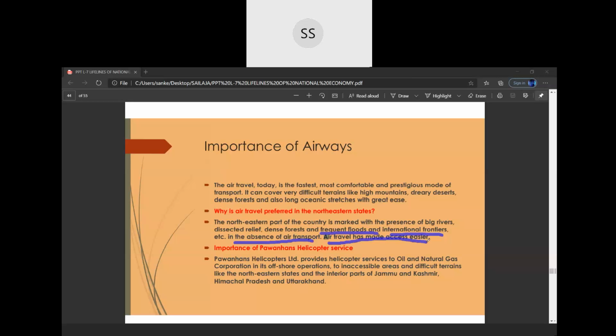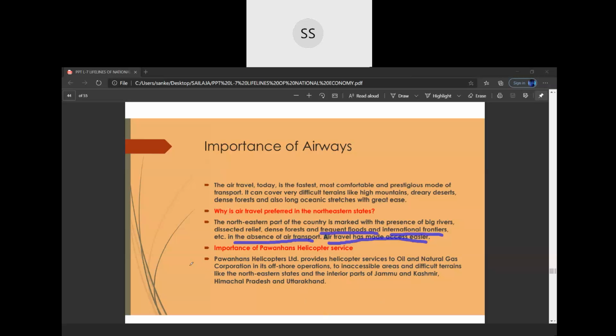Then we come to the next part. You might have seen during emergencies, when there is any calamity in our country, when there is a flood, a drought, maybe an earthquake or tsunami, how the military goes and helps the people. It rescues the people. It gives food supplies and medicine supplies through helicopters. At that time, no other means can be used. So these people use helicopters for help.